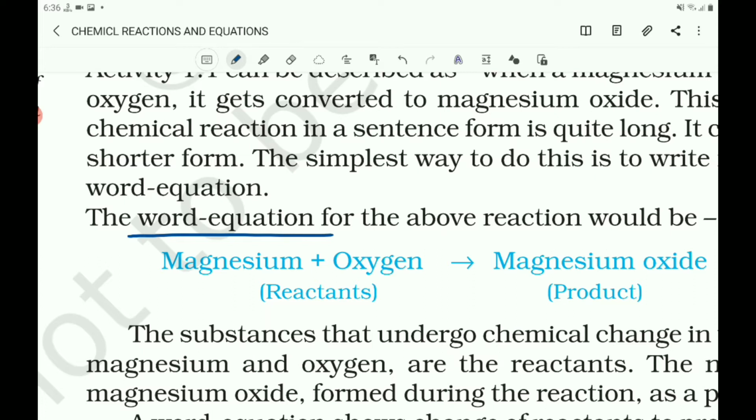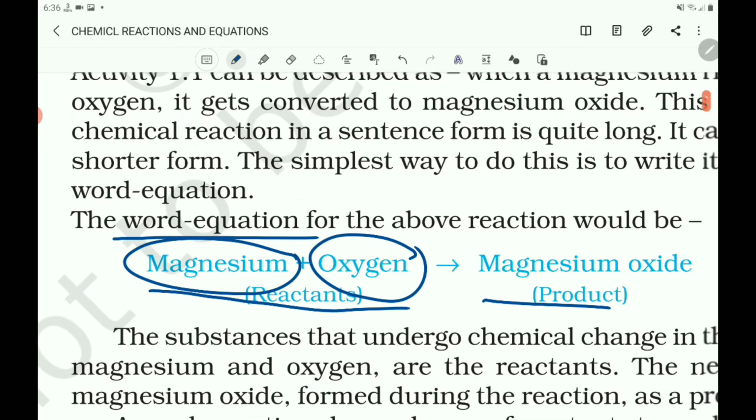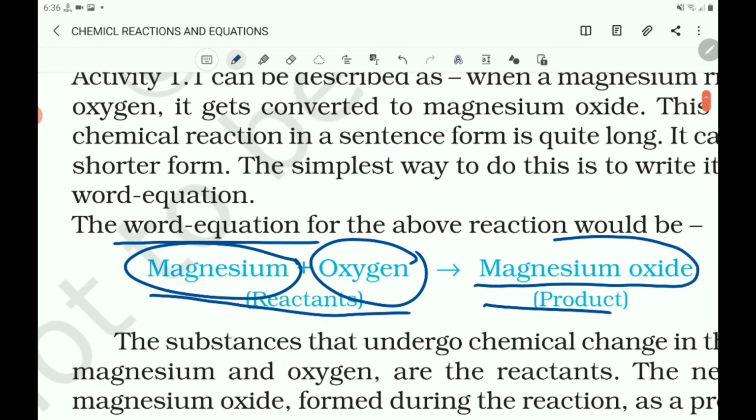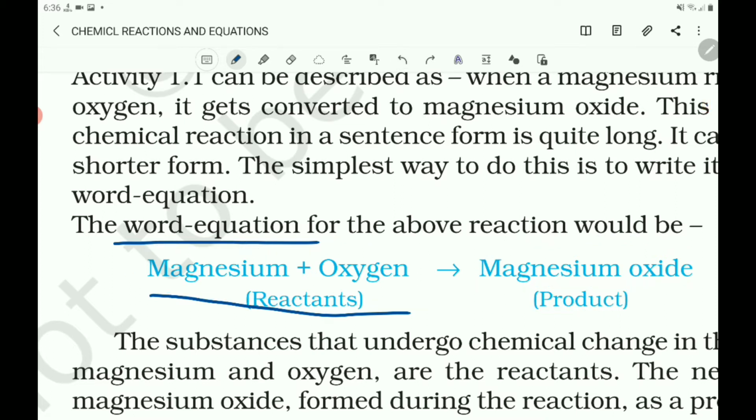So it becomes long to express the chemical reaction in the sentence form. Then it can be written in a shorter form. In shorter form, you can write this way: magnesium reacts with oxygen to give magnesium oxide. Here, the reaction takes place between magnesium and oxygen. So, here a plus sign is shown.